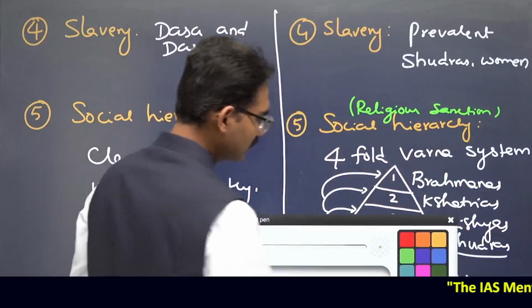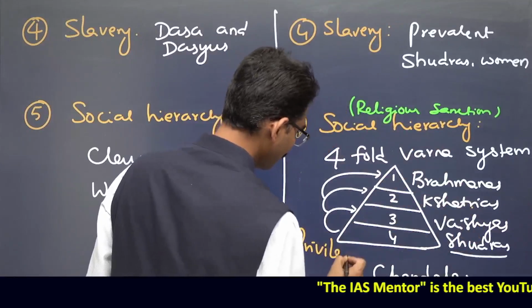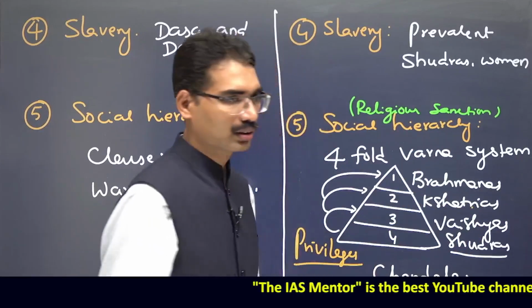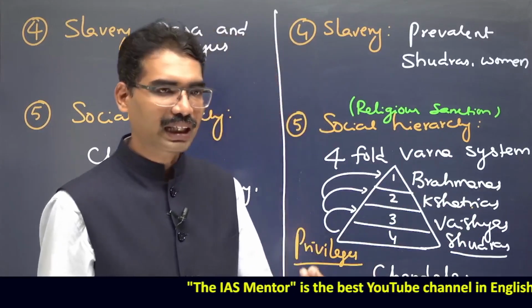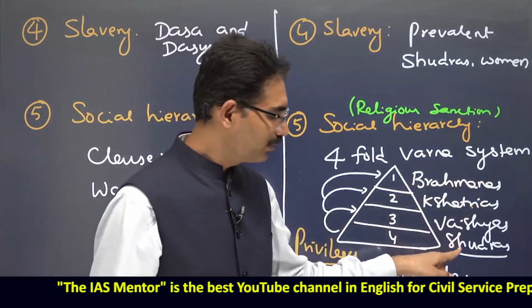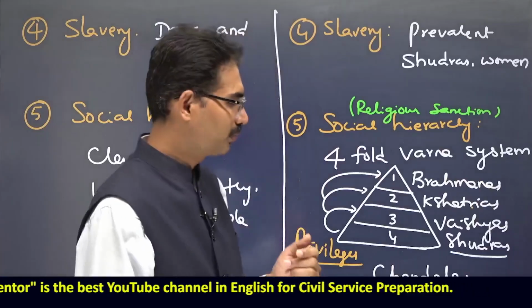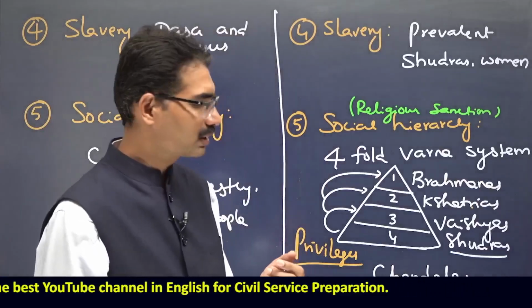So it means privileges entered. Suppose a person commits a crime. If the criminal is a Brahmana, one type of law is applied. If the criminal is a Shudra, a harsh penalty is imposed. In that way, privileges started by birth.